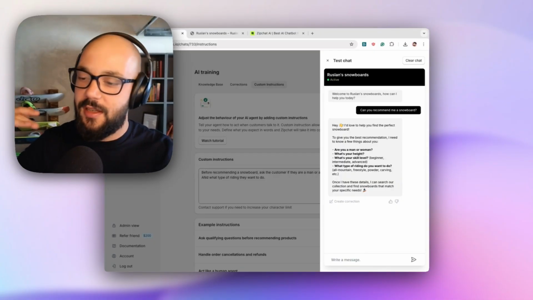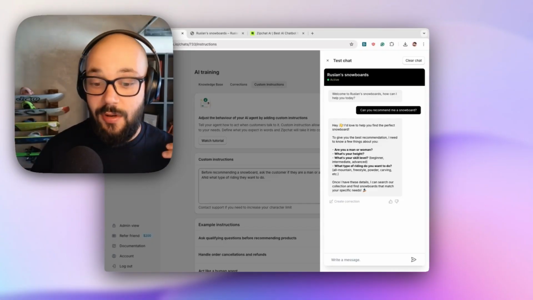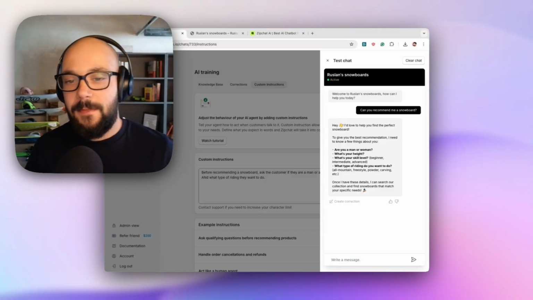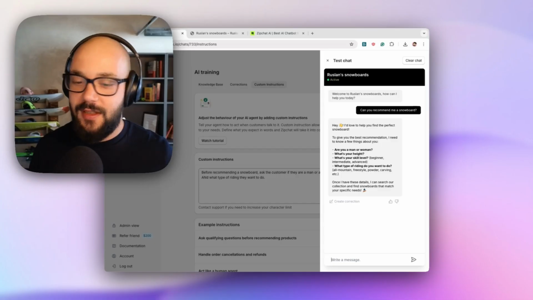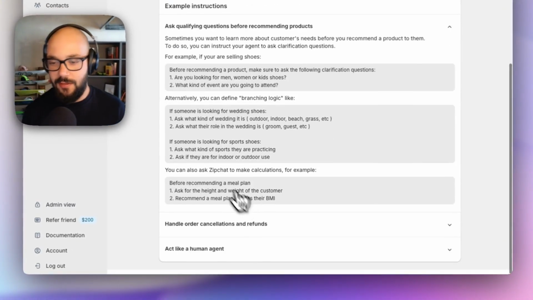You can connect it with different tools and abilities that Zipchat has. For example, if somebody wants to cancel their order, forward the request. I'm going to show you what this is in the future. Or you can just do fun stuff like set this emoji or whatever. It's up to you. And we have some examples here of how to do it.